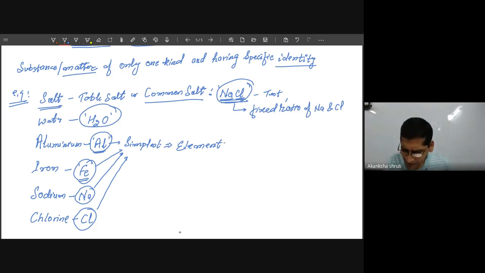So students, in a similar fashion, this Na and Cl are linked together by a force because of sharing of their electrons. Whom do you people think is your best friend?